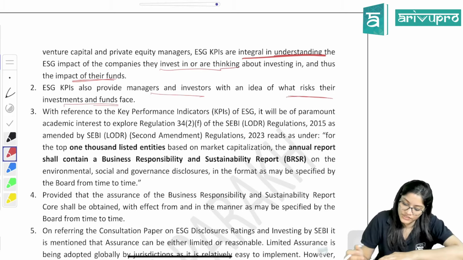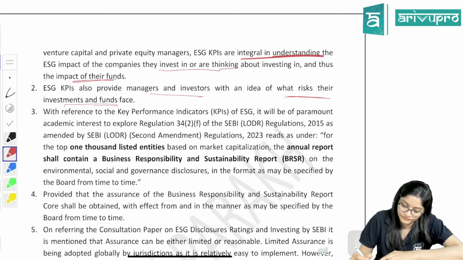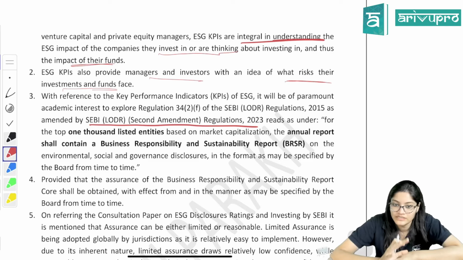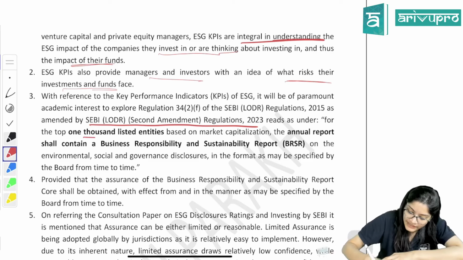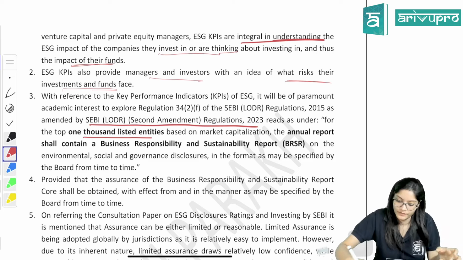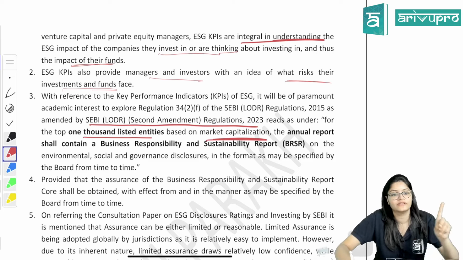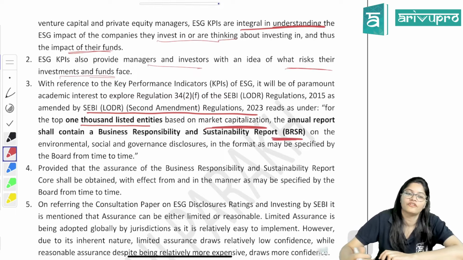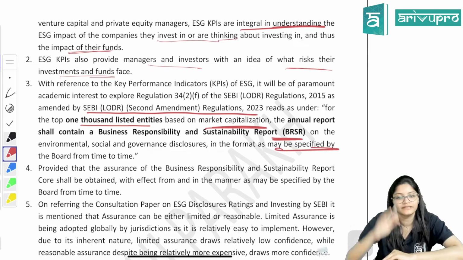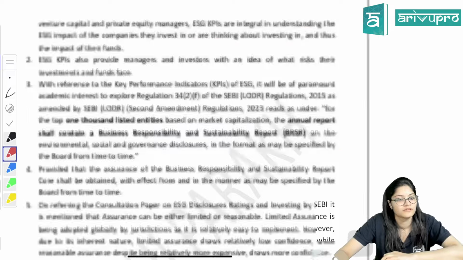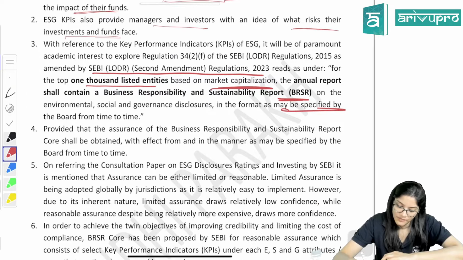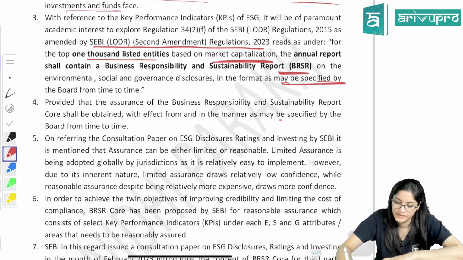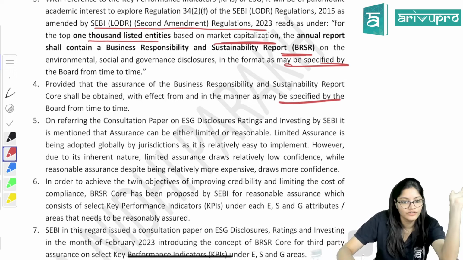Okay. So coming here to SEBI. The SEBI LODR Amendment was there in 2023, the latest amendment. For the top 1000 listed entities, which we will calculate based on market capitalization, their annual report should contain BRSR as well. In whatever format may be specified, in that format you will give the BRSR report. Done? Okay. Next. Provided that the assurance of BRSR shall be obtained with effect from and in the manner as may be specified. Fine. Whatever they specify, accordingly we will conduct.